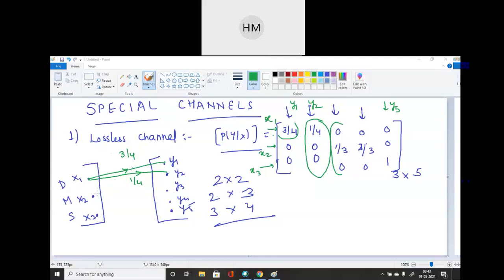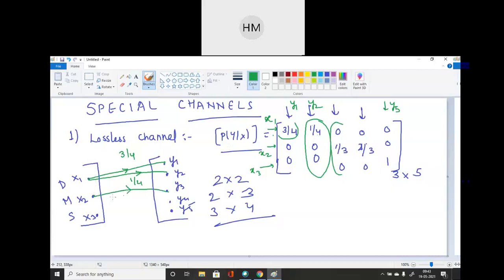Now draw the channel diagram for this. Now from x2 to x1 it's 0, so no need to mention it. Wherever there is 0, it's an open loop thing, so no need to mention that. Okay. Then where is x2 moving to? Just y3 and y4. So where will the line from x2 go?